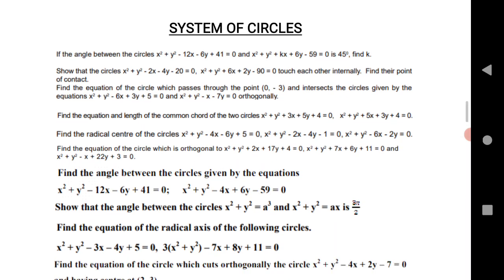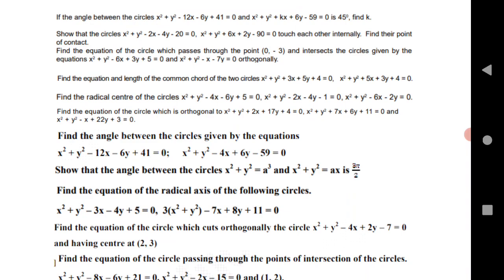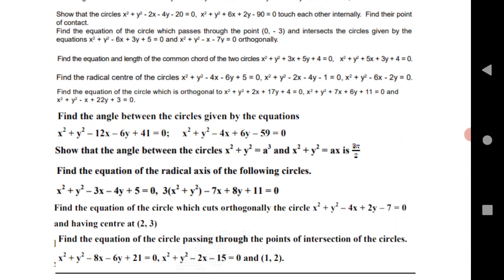It is a very important chapter, system of circles. The first question: if the angle between the circles is given, you need to find the value of k. Show that the circles touch each other internally and find their point of contact. Find the equation of a circle that passes through (0, -3) and intersects the circle given by the equation orthogonally. Find the length of the common chord of the circles.